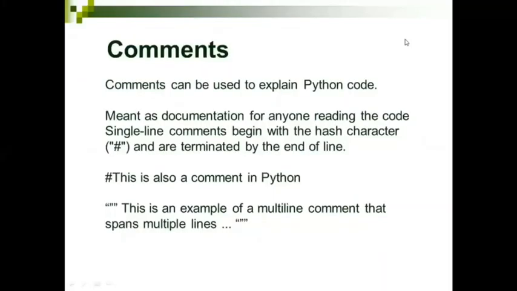The next very important thing in Python programming is how to use comments. Mainly this is used for documentation purposes. There are two ways you can use comments. It could be a single line comment or it could be a multi-line comment. For a single line comment, you have to use the hash symbol, and for a multi-line comment, you have to use triple double quotes. I'll be showing some examples for these comments.